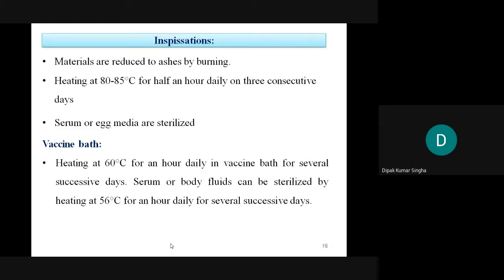That means suppose you sterilize on the first day, then this process is repeated on the second day, loaded in the machine, then the third day. But it should never be that you sterilize on the first day, then after 2 to 3 hours or 2 to 3 days going outside, you sterilize on the second day. This is not possible, this is not the actual method. You can only do 3 successive days, or several days, continuously one after another: today once, next day 1 hour, next day 1 hour, that way.